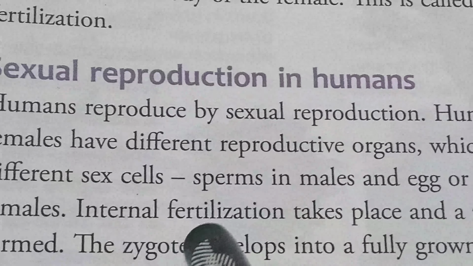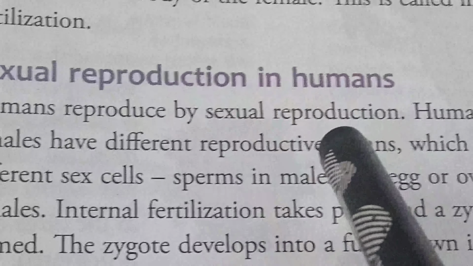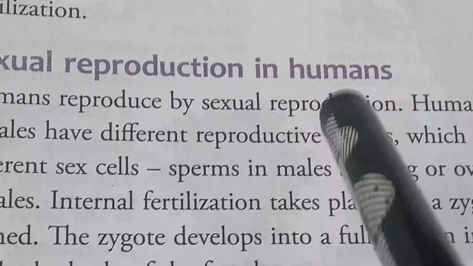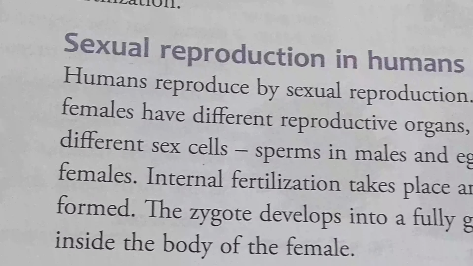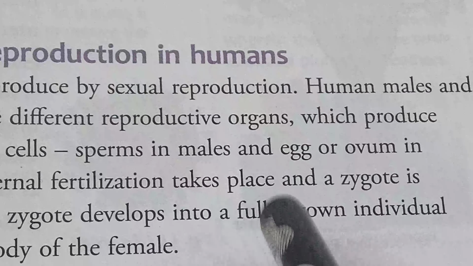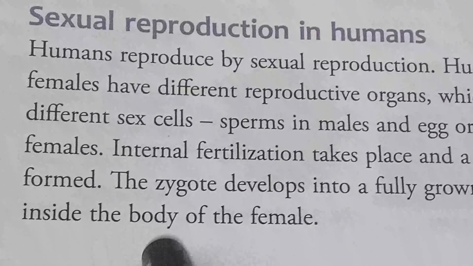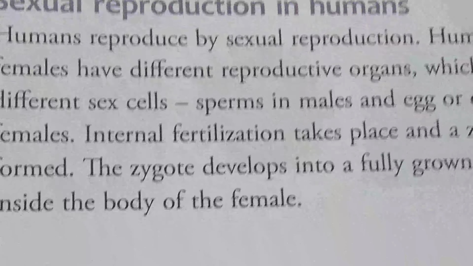Obviously, it is an internal fertilization process because it takes place inside the female body, forming a single cell known as zygote. The zygote develops into a fully grown individual inside the body of the female and turns into an embryo.